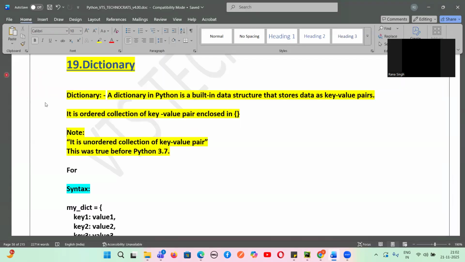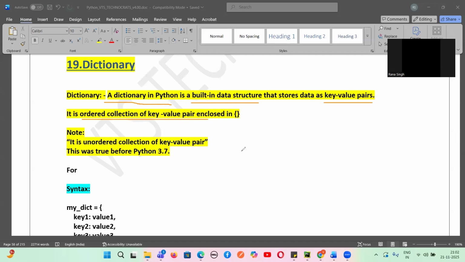So what is the dictionary definition? A dictionary in Python is a built-in data structure that stores data as key value pairs. There will be a key and its corresponding value. It's an ordered collection of key value pairs.